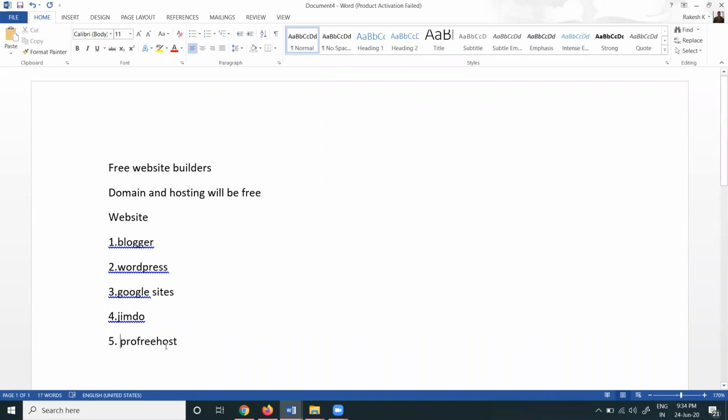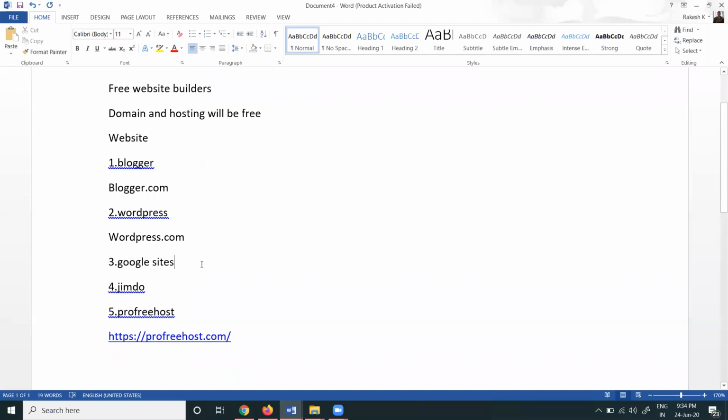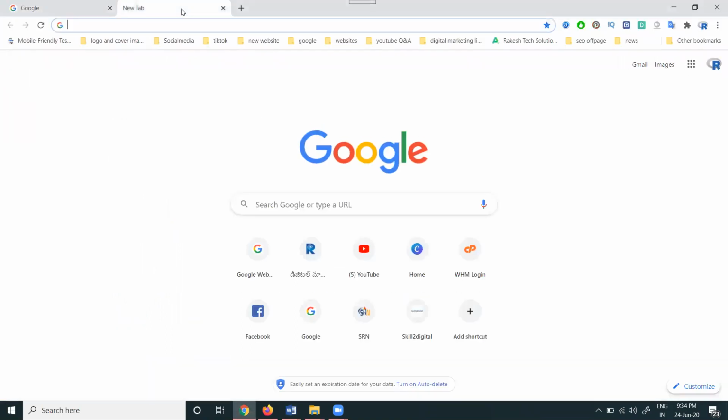Coming to these websites, here will be the URLs. This option is for blogger.com. The next option is called wordpress.com. This one is for sites.google.com, and this one is for Jimdo. In this, we have a lot of websites.